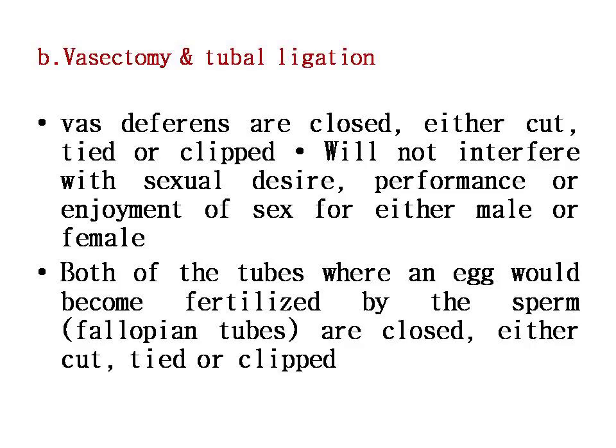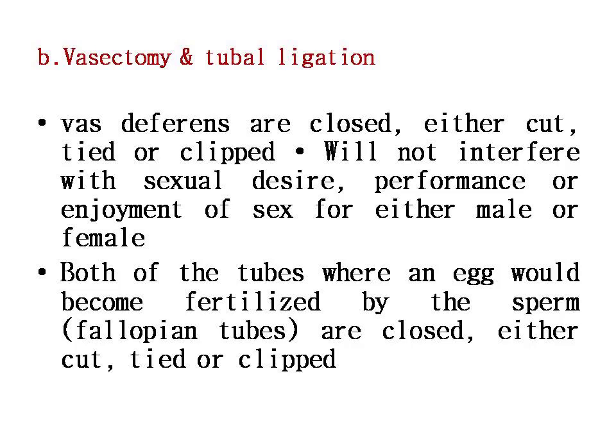Next, the surgical methods are vasectomy and tubectomy. Tubectomy is also known as tubal ligation. Vasectomy is performed in males, and tubectomy in females. In vasectomy, the tubes that carry the sperm are called the vas deferens. The vas deferens are either closed, cut, tied, or clipped.